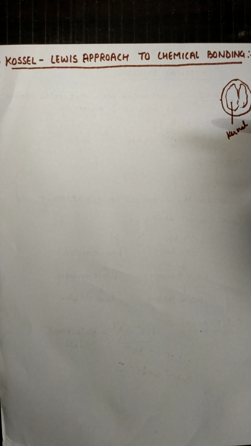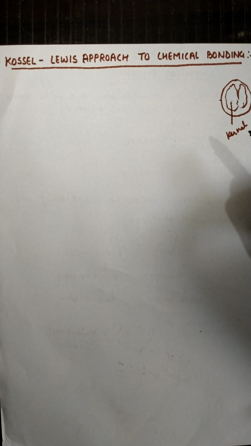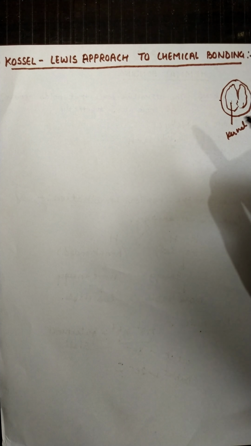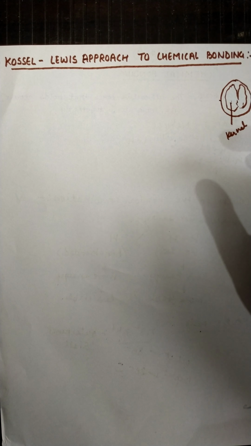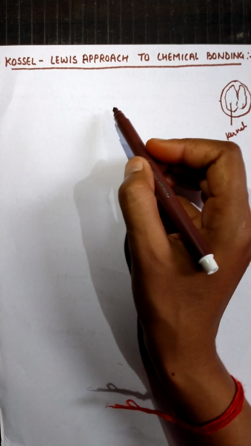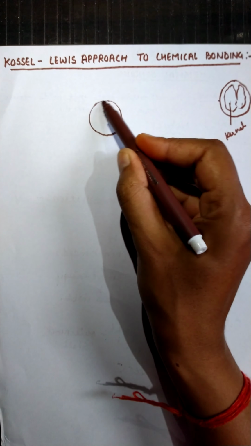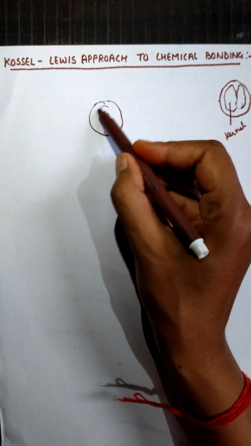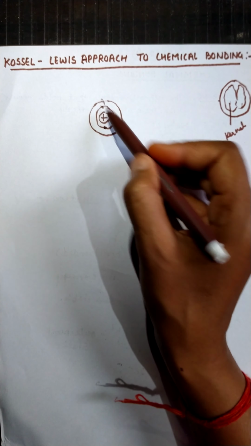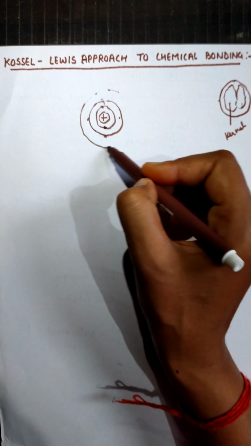So in this way, for all the different types of atoms, let's consider this is the innermost kernel of an atom, like this is the nucleus and these are the inner core orbitals and orbits where electrons are present, and this is the outermost valence shell.